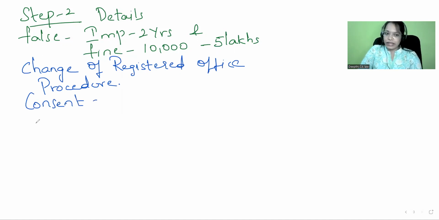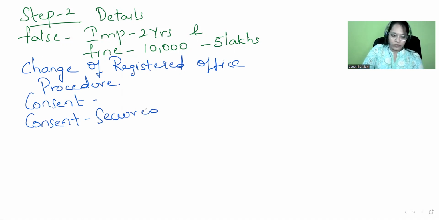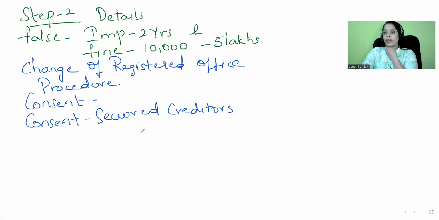Okay. And next, you require consent from the secured creditors, if at all you are changing it from one state to the another state. If there is a change from one state to the another state, okay, then in that case, we require, along with the consent of all the partners, secured creditors' consent is also required.